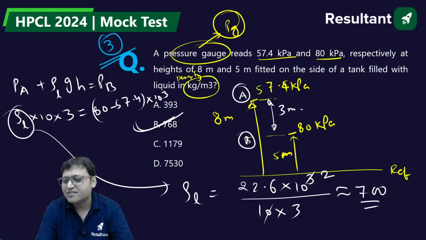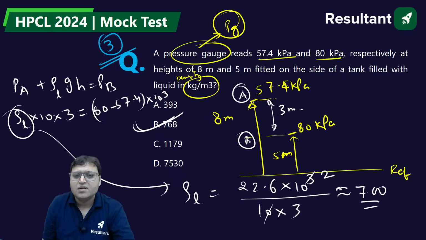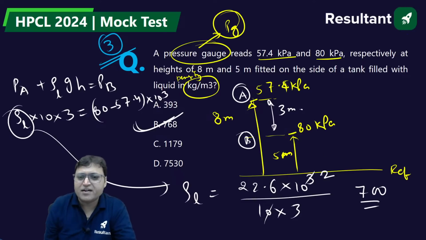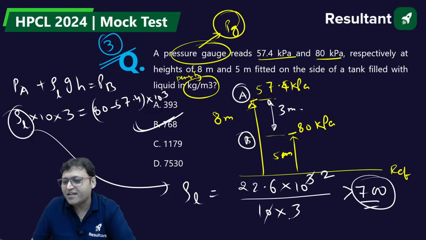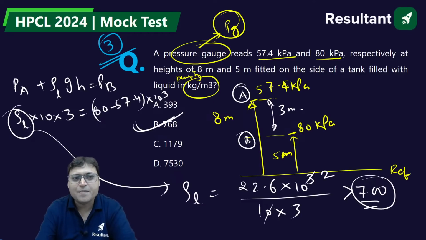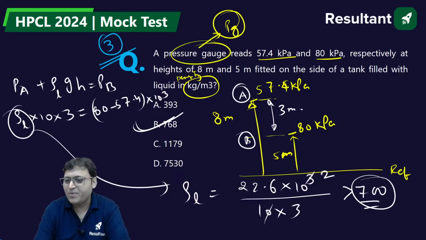It will be 768, right? Isn't it 768? It will be slightly greater than 700. 22.6. 3 7 ja 21. 7 into 100 is 700. It is greater than 700. Third question, option B. If you take g as 10. Are you getting it or not? Guys, why are you writing D for question number 3? B will be the correct answer.